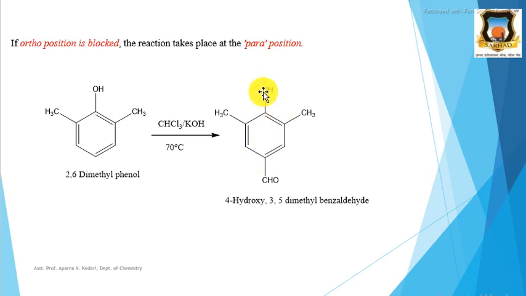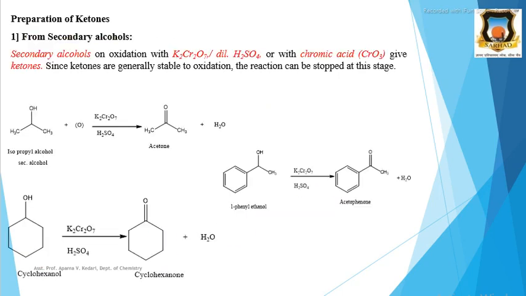Then this OH group is at para carbon, or by the numbering method it is at the fourth position with respect to this CHO, that is 1, 2, 3, 4, 5, 6. And this methyl group is at the 3 and 5 positions. Therefore, 4-hydroxy-3,5-dimethyl. Here there are two methyl groups and they are the same. Therefore, dimethyl benzaldehyde. Then next is the preparation of ketones.